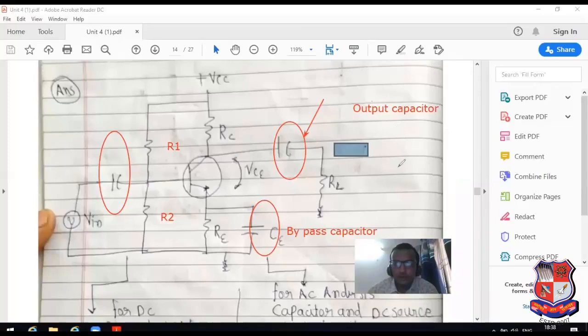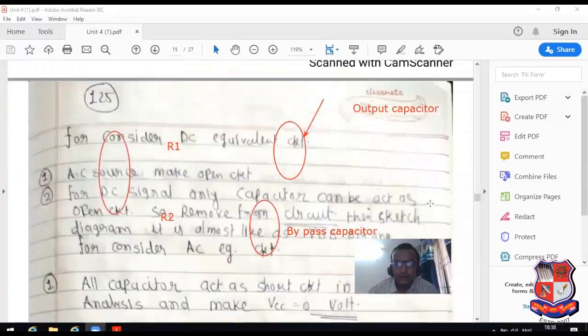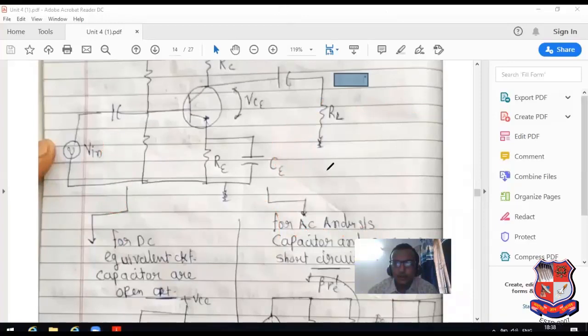Remove the AC component from the system. So it is known as DC equivalent circuit.